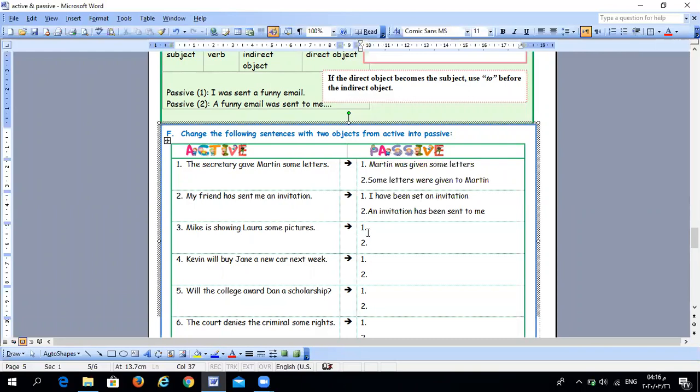The next one, think about it. Mike is showing Laura some pictures. Here we have present continuous. Think about it. Yes, Laura. Yeah, with me. Answer with me. Laura, present continuous, is, are, am, being plus verb 3.